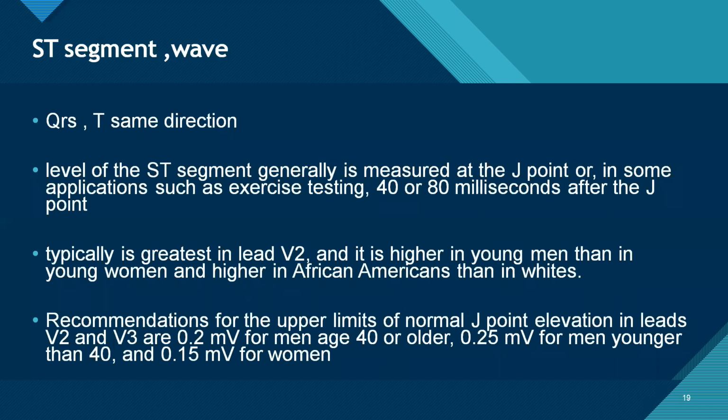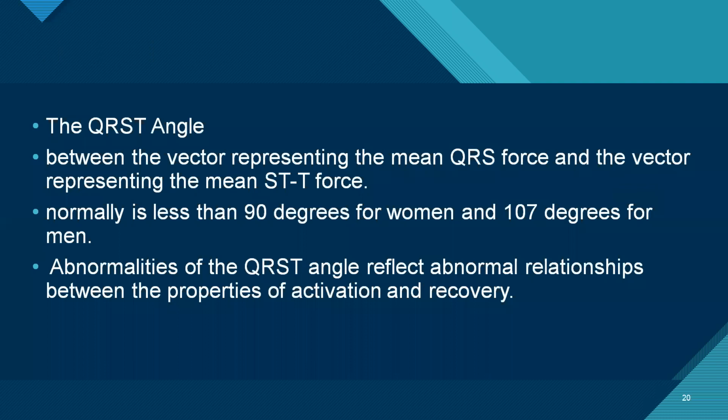The recommendations for the upper limits of normal J-point elevation in leads V2 and V3 are 0.2 millivolts for men 40 or older, 0.25 for men less than 40, and 0.15 for women. The QRS-T angle is the angle formed by the vectors of QRS and T. It is normally less than 90 degrees in women and 107 degrees in men, and it reflects abnormalities of activation and recovery.